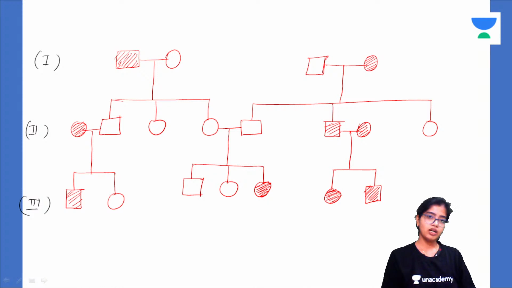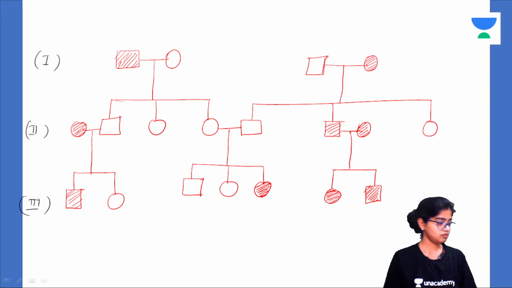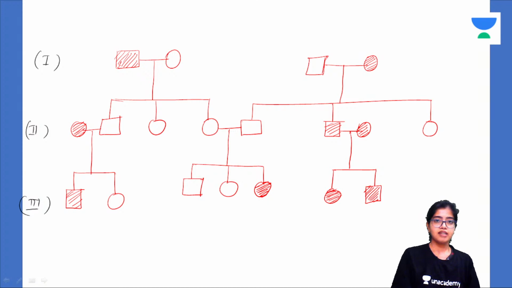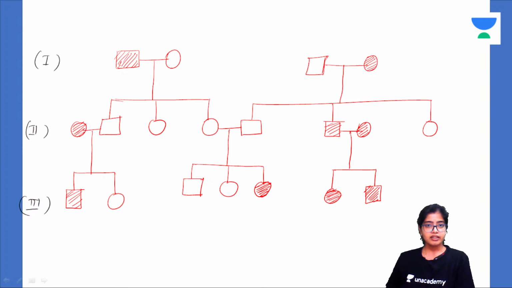Last 1 minute left and then I'll tell you the answer, okay? Try and decipher, and then I'll tell you a few characteristics using which you will always be able to decipher this mode of inheritance. So please try and focus on this here.